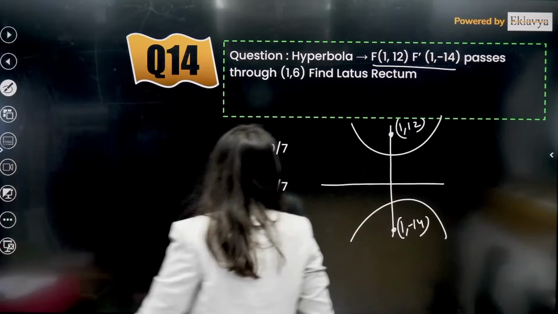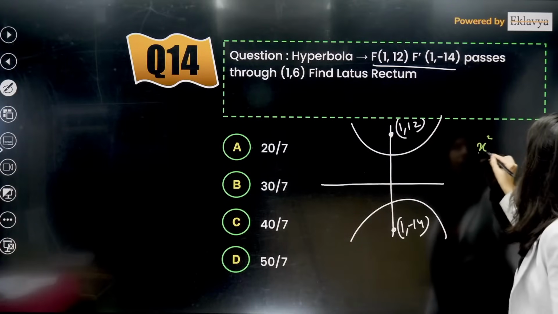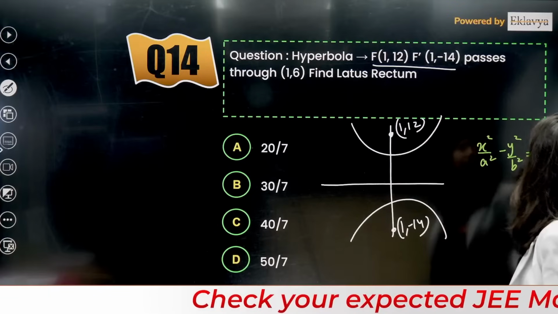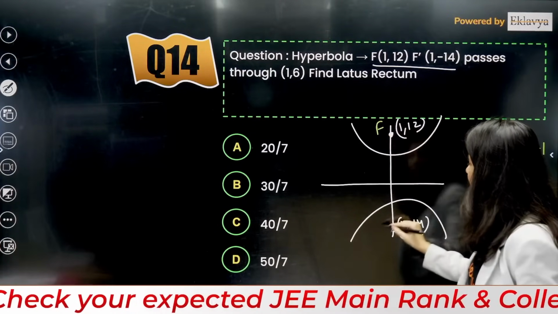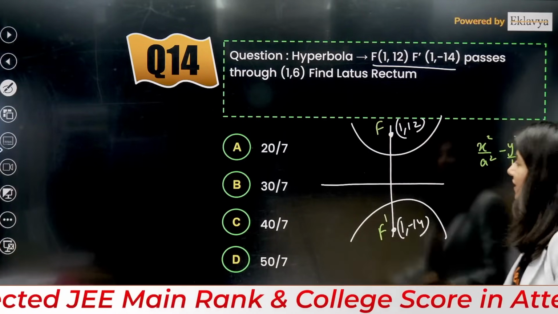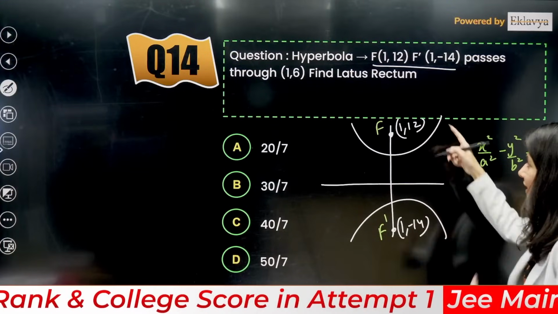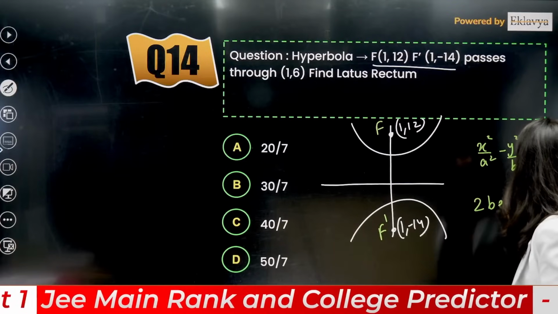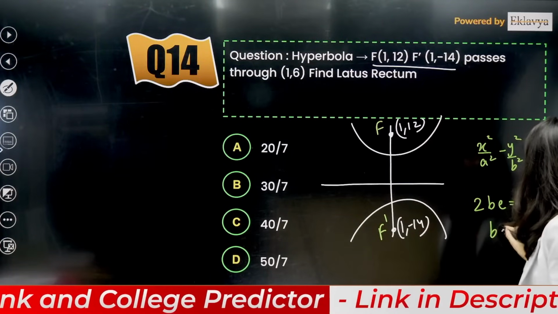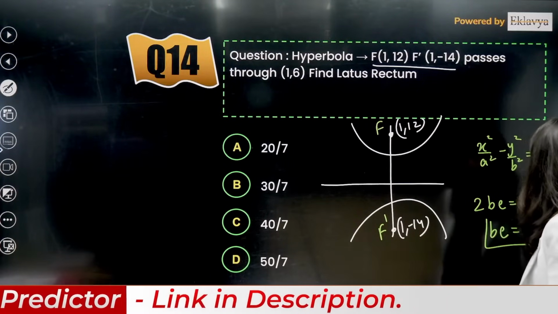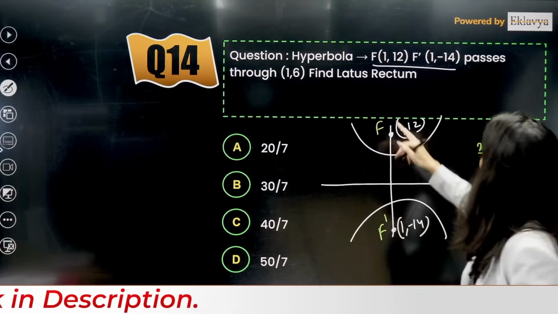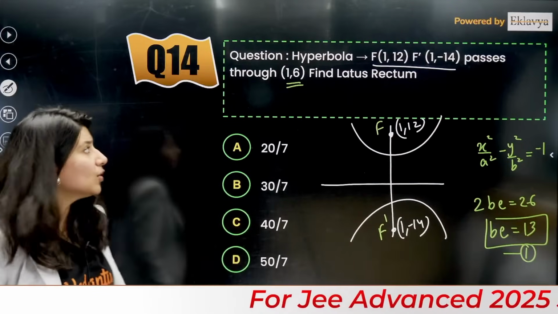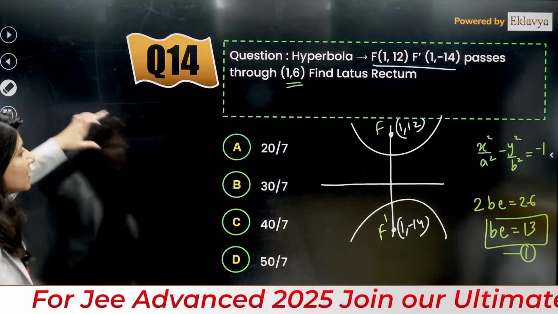This is a different hyperbola, right? This is x square by a square minus y square by b square is equals to what? Minus 1. Now this is focus 1, this is focus 2. So f dash, distance between both the focus, can you see? 12 plus 14, 26. 2BE is equals to 26. BE is equals to 13. That is one thing you are going to get, first thing. Now what they are saying is this hyperbola passes through 1, 6.